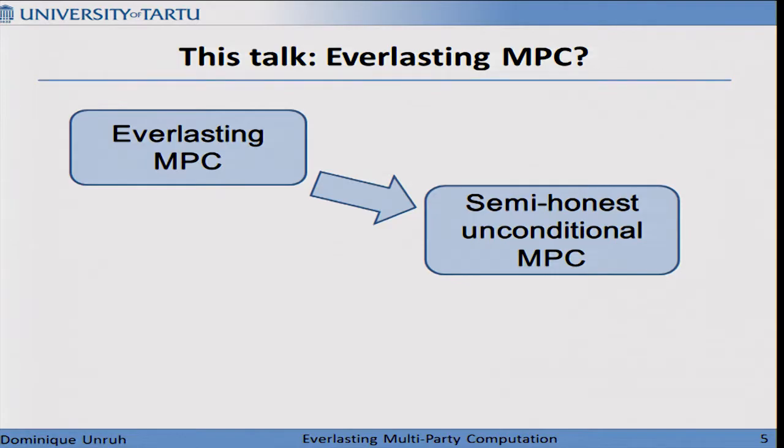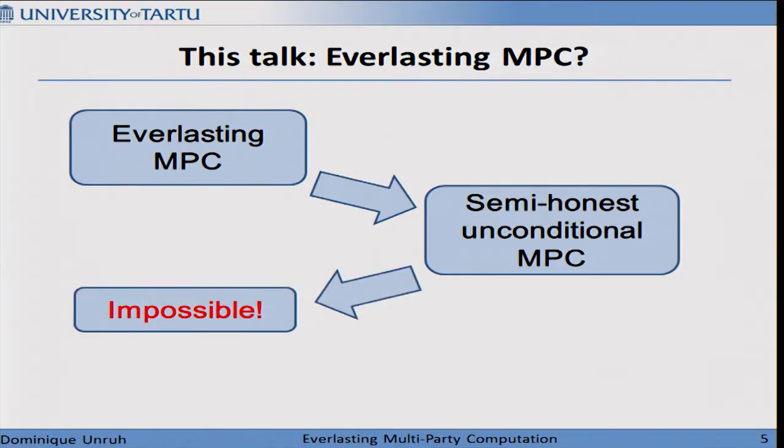Because an adversary that breaks this is an unlimited adversary that, however, during the protocol doesn't do anything except following the protocol. So especially during the protocol, he's computation limited, because running the honest protocol should be possible in polynomial time. So this adversary also breaks this. Therefore, everlasting security is at least as strong as semi-honest unconditional security.